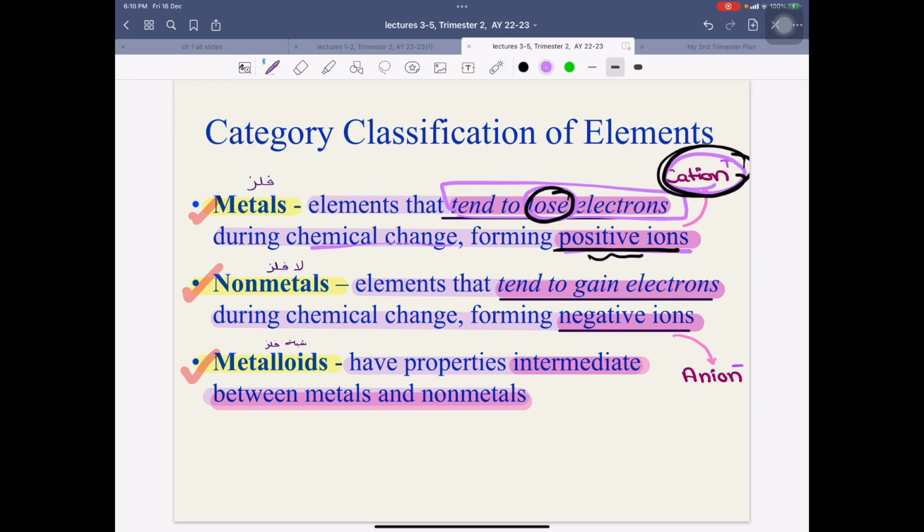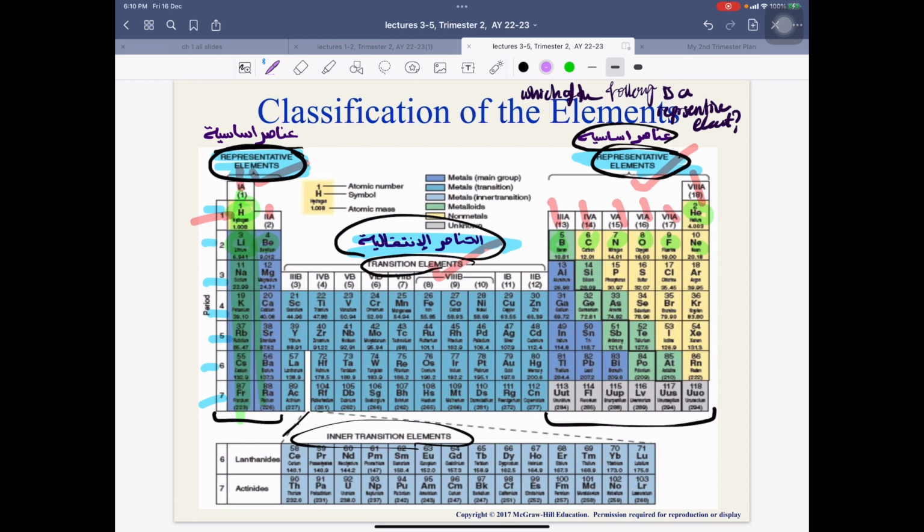After that we have the non-metals, elements that tend to gain electrons during chemical change, forming negative ions, or anions. So first of all, the clue words are gain and negative ions, or they may say anions instead, and I need to know them. After that we have the metalloids. They have properties intermediate between metals and non-metals, meaning they take some from here and some from there. Where are the metalloids here? These are the metalloids, and we need to know them. They look like a staircase. These are the metalloids. Okay.